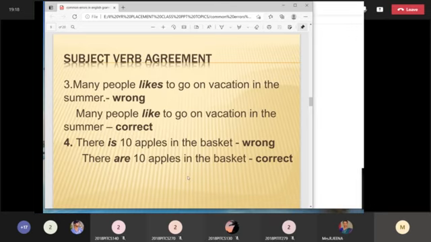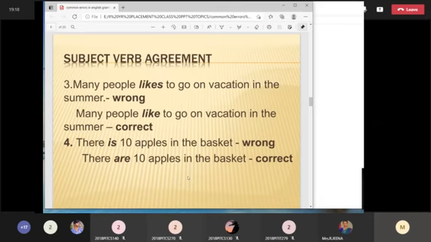See, if you take the word there, it is called an introductory word. By seeing the word there, you can't find out whether it is singular or plural. It is neither singular nor plural. It is just an introductory word. Then in that sentence, how can you use the verb correctly? See the next noun, the next subject. If that next word is singular, use a singular verb. If the next word is plural, use a plural verb. There is 10 apples in the basket. Wrong, because 10 apples is a plural subject, so you have to use a plural verb. There are 10 apples in the basket. So are is the right sentence.